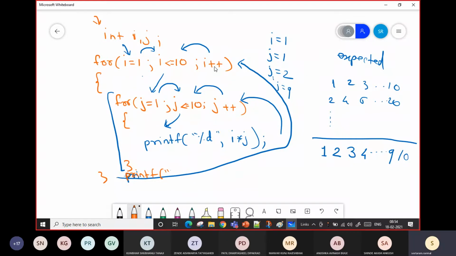I don't want to print any value here, so that it will go to the next line, the new line character. So whenever there is the next output, it will be printed there.